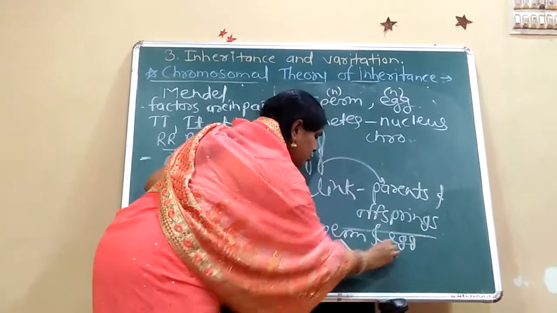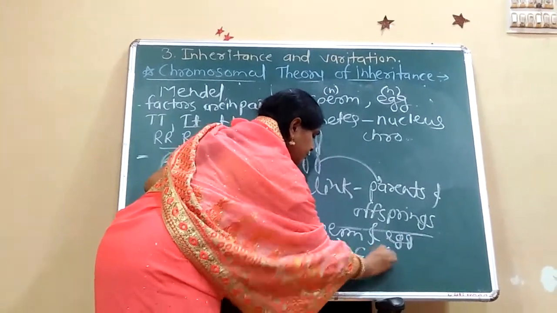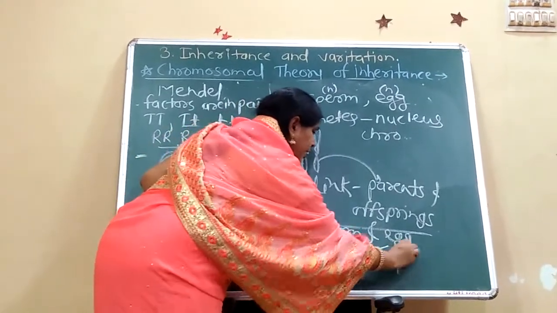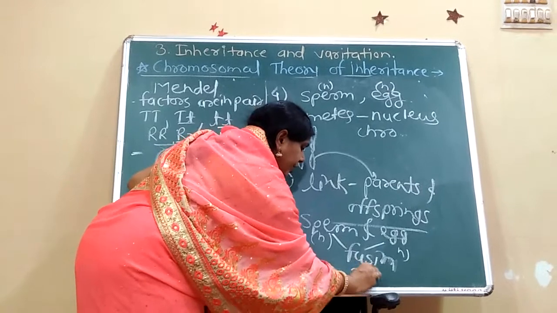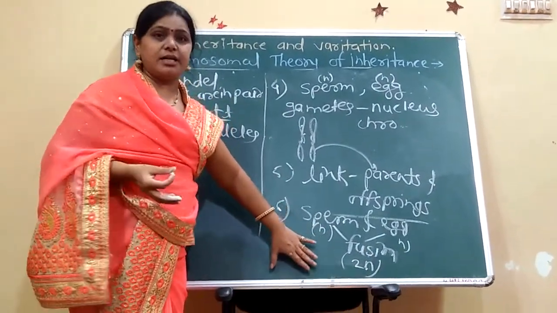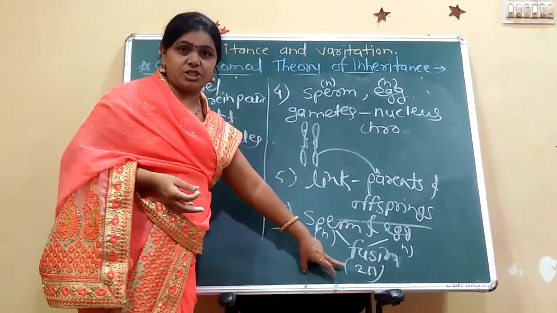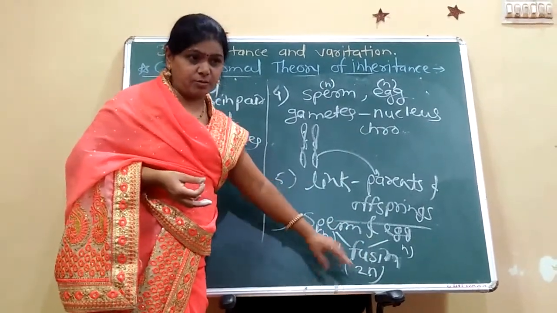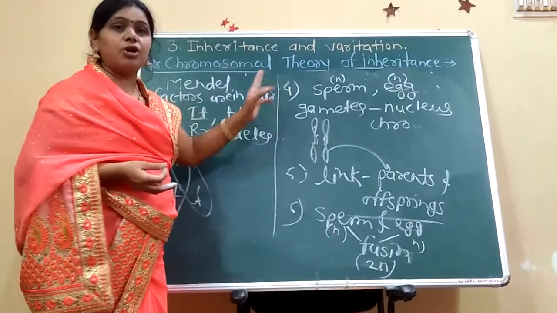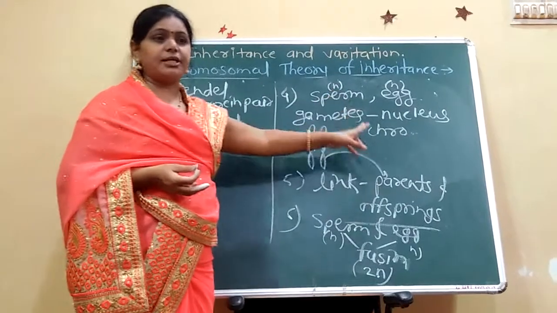This fusion of the haploid gametes restores the diploid organism, with the 2n set of chromosomes. This is another concept of the Sutton and Boveri theory, the chromosomal theory of inheritance.